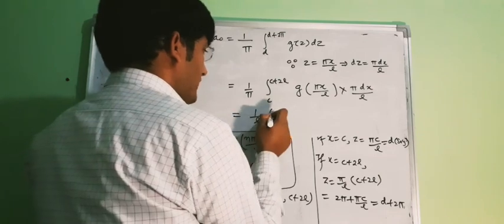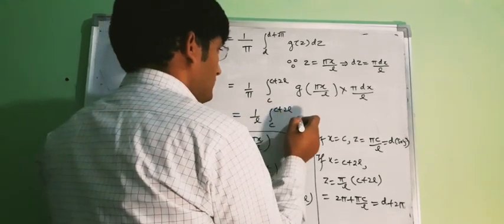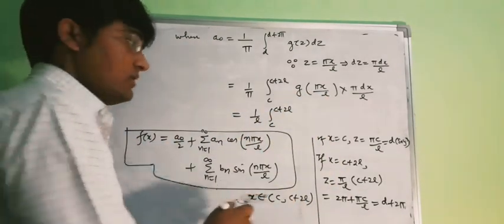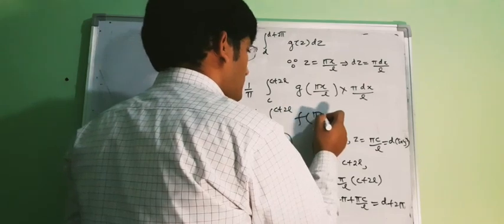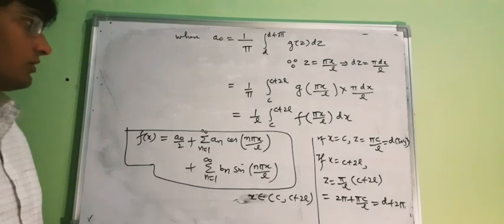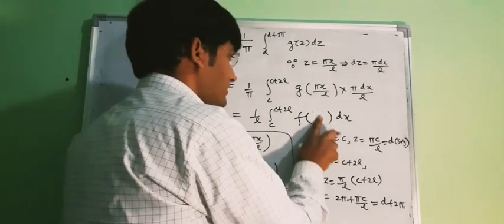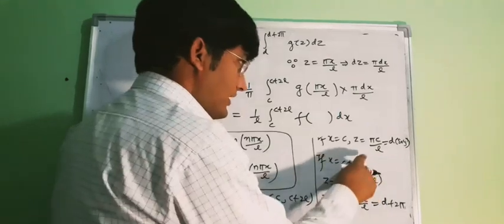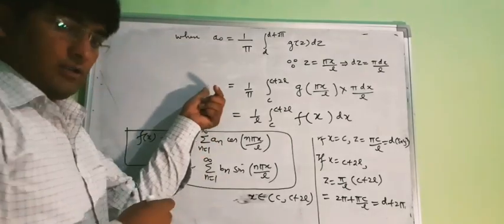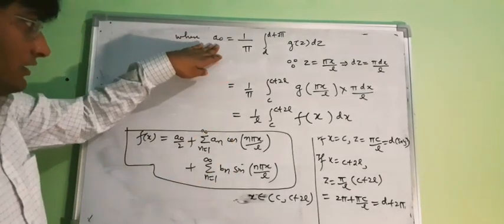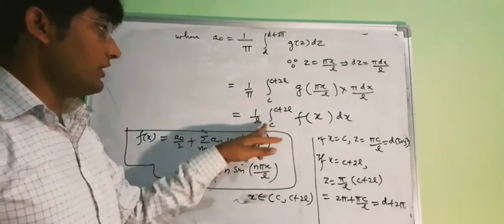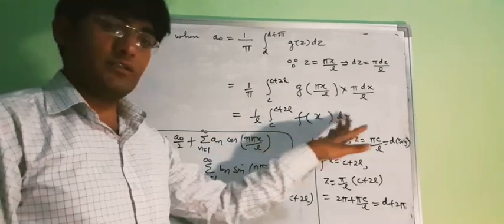So this will be 1 upon L, c to c plus 2l, and g of x was f of x. So this will be pi f of pi x upon L dx. And this was your f of x, sorry, g of pi x upon L. Pi x upon L was your z, and this was your f of x. You can see the earlier notes. So when the length of the interval is c to c plus 2l, our a naught will be 1 upon L, c to c plus 2l, f of x dx.